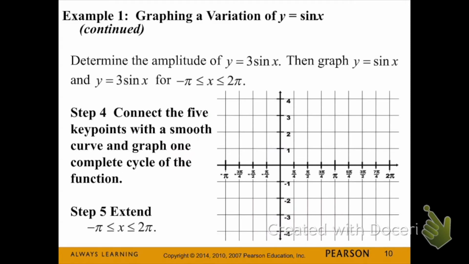For step 4, we're going to plot those 5 key points, and we're going to connect them with a smooth curve. Make sure that your x and y values are always labeled. Next, we need to extend our graph. So the problem told us to graph y equals 3 sine x for negative pi to 2 pi. So what I have graphed right now is from 0 to 2 pi on the x-axis. So I need to work my graph to the left all the way to negative pi.